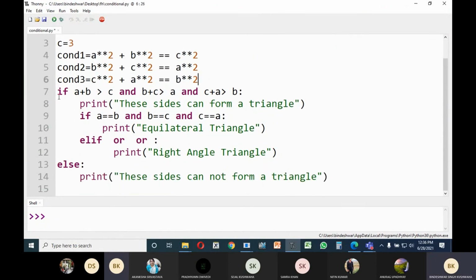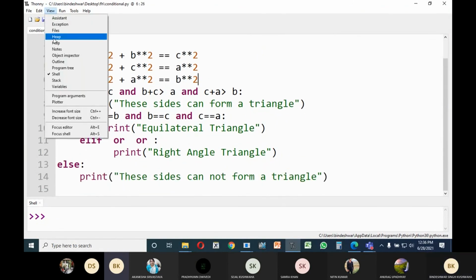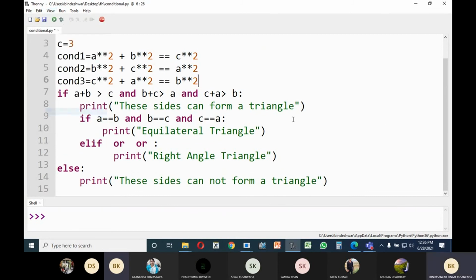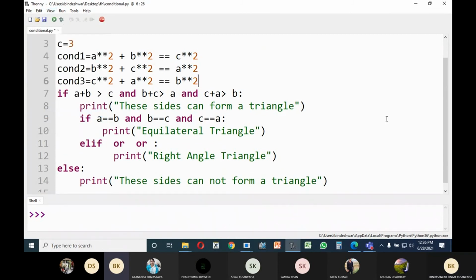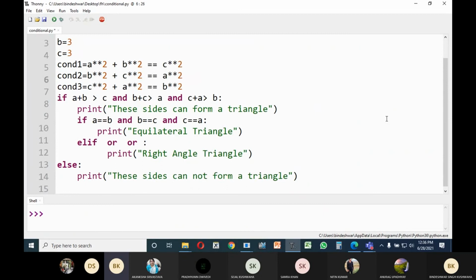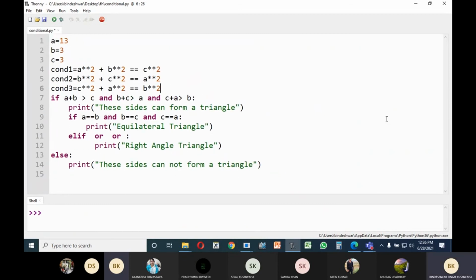Let me decrease the font size. See that, the font size I have decreased. Now we have stored these three conditions. What you will do?